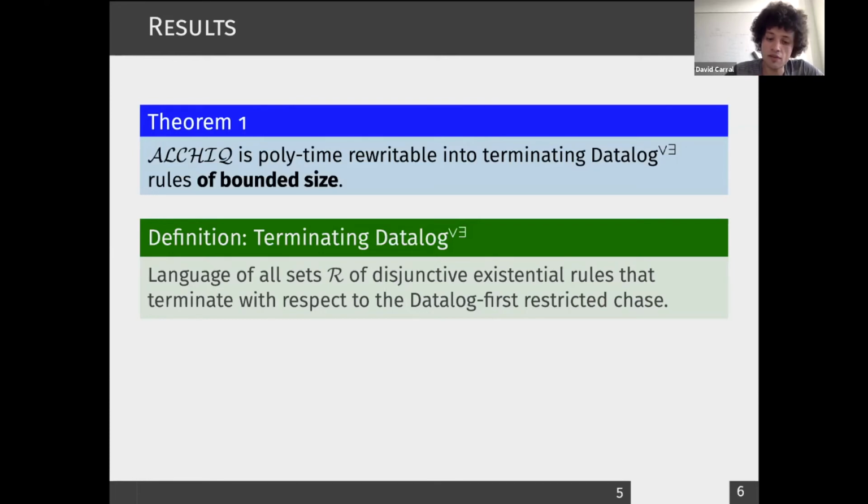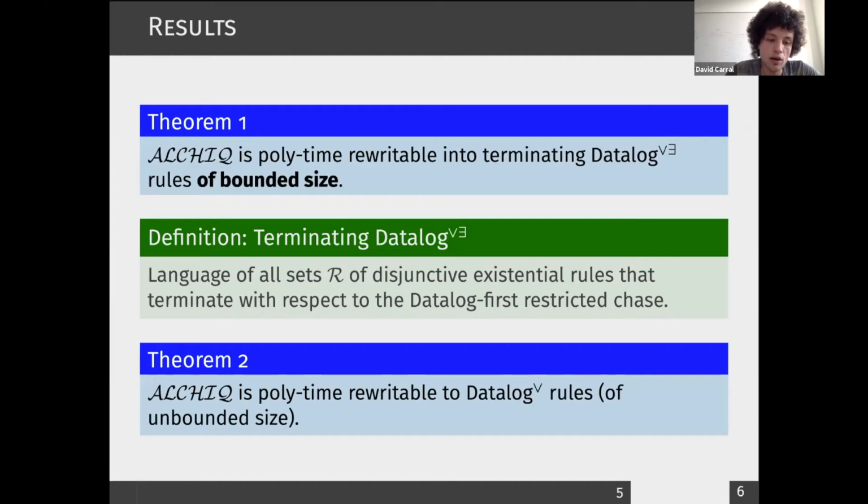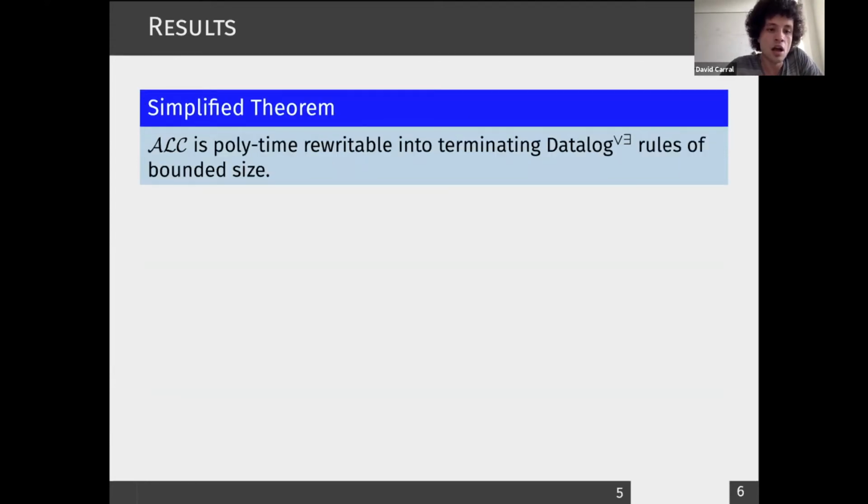We also have another result, which is a little bit of a follow-up from the results that we've seen in the previous slide, that states that Al-Sheikh is rewritable in polynomial time to disjunctive Datalog. But in this case, we produce rules of unbounded size, more precisely of unbounded arity, as in the results that we saw in the previous slide.